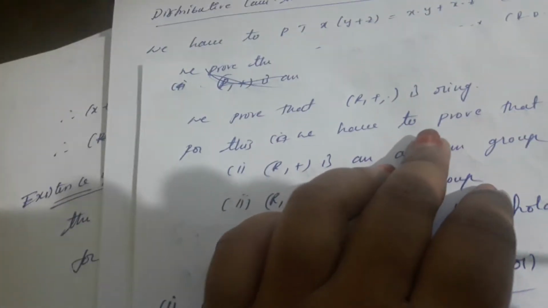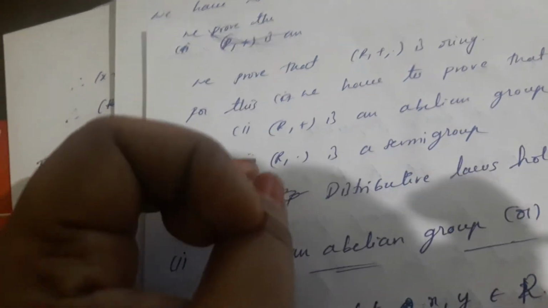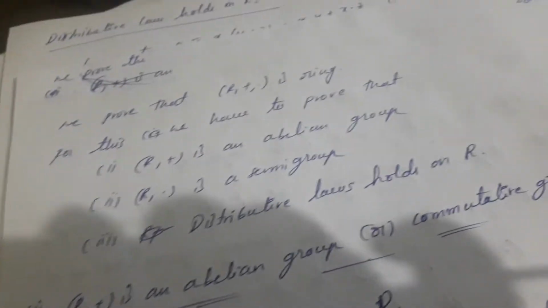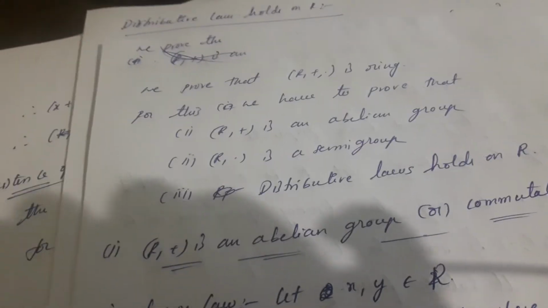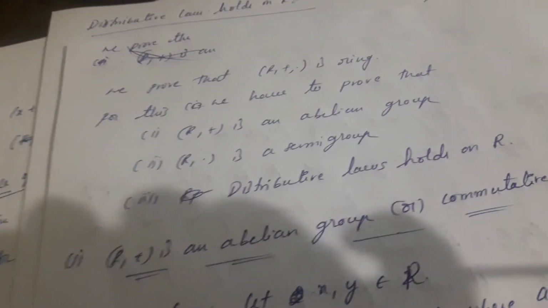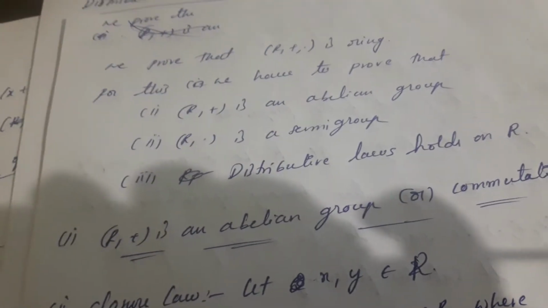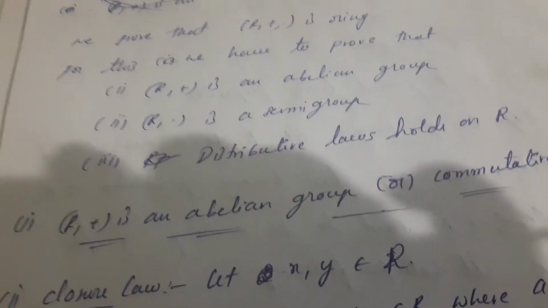For this we have to prove, first, that (R, +) is an abelian group. An abelian group is nothing but a commutative group. Second, (R, ·) is a semigroup. Third, distributive laws hold on R. First we prove that (R, +) is an abelian group, or commutative group.